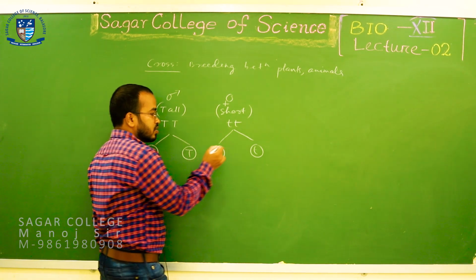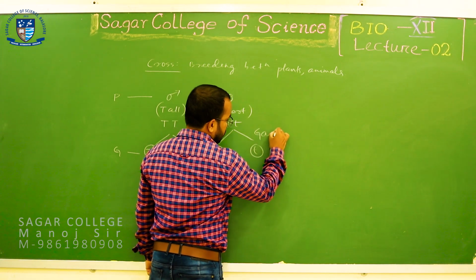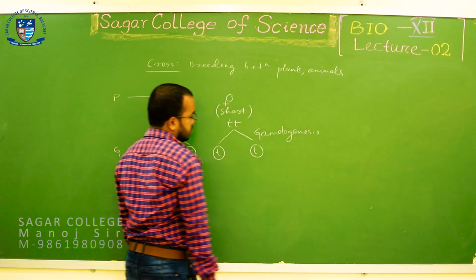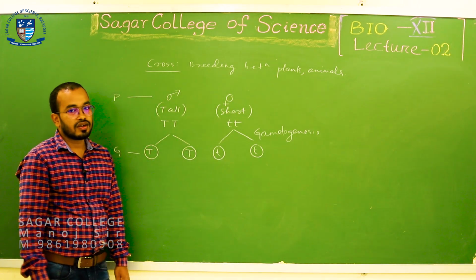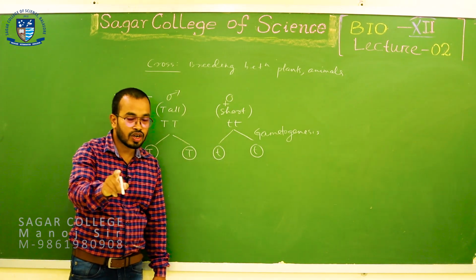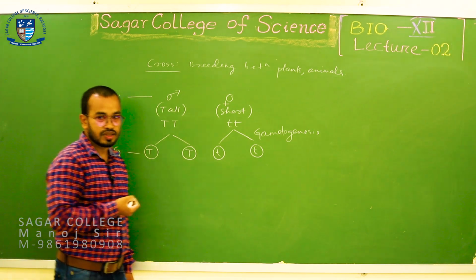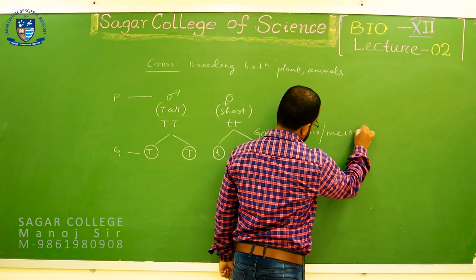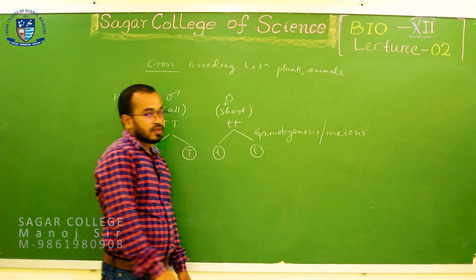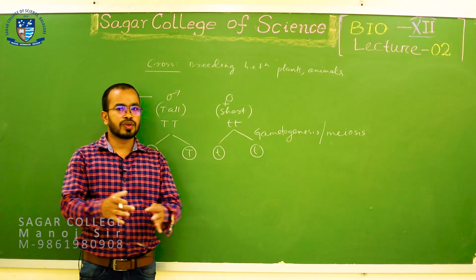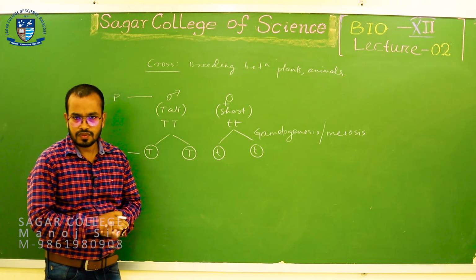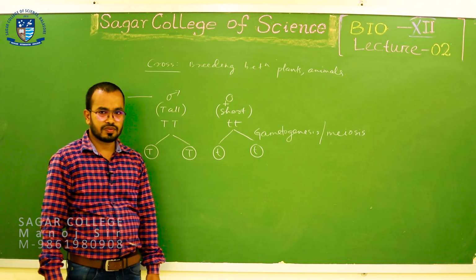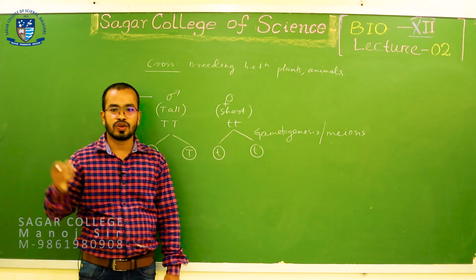This is gametogenesis, and gametogenesis involves reductional division or meiosis. Reductional means the chromosome number reduces to half. The alleles of the gene pairs are separated from each other and enter into the individual gametes.